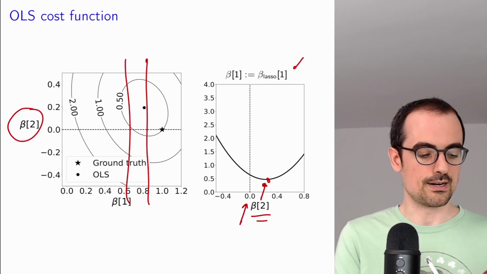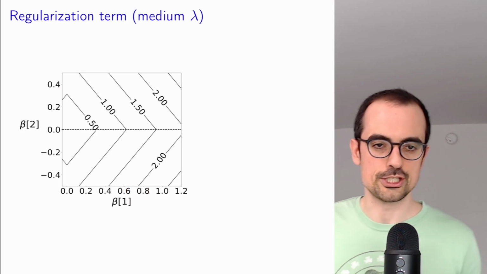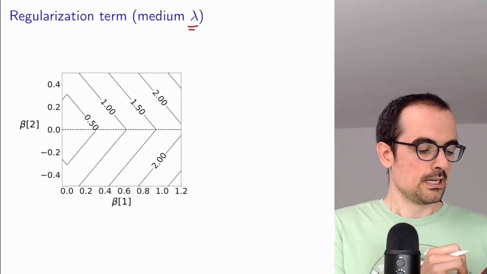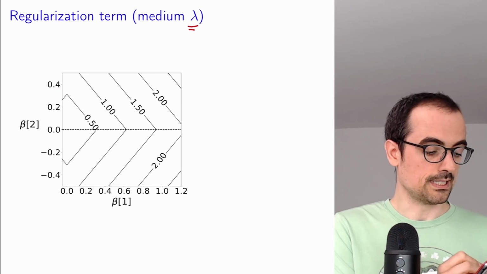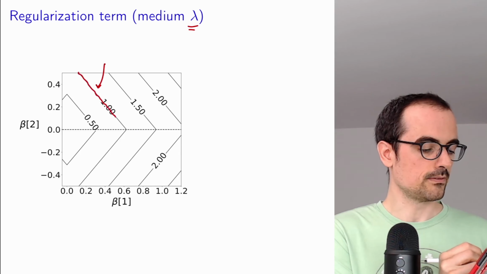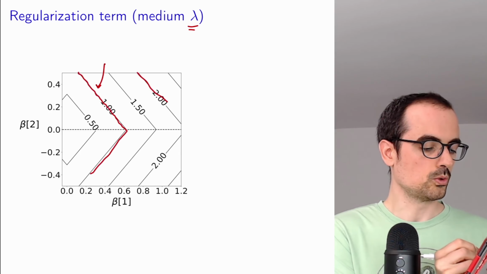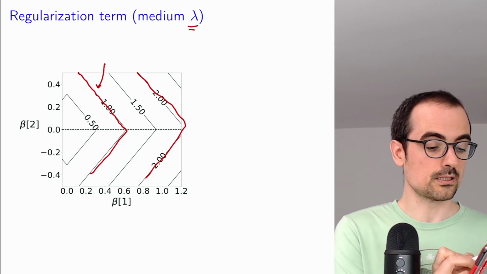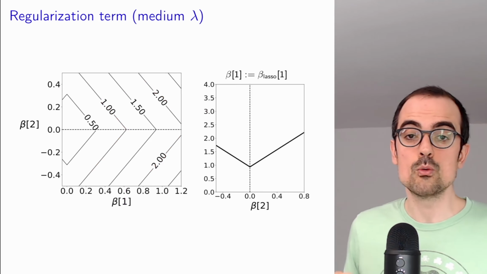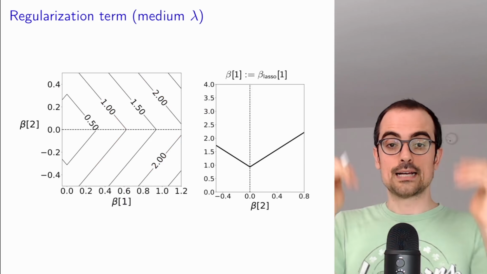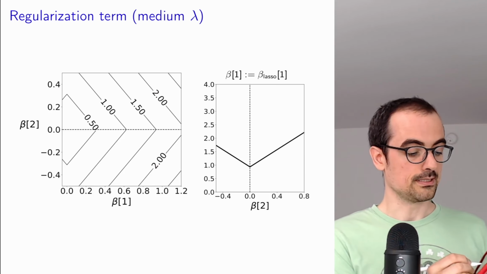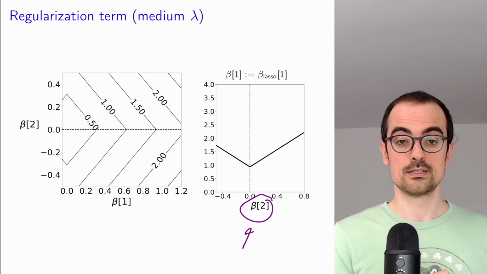So now let's take a look at the regularization term. This is the L1 norm regularization term, and the amplitude is determined by lambda. Here we have a medium lambda. You can compute by yourself that the contour lines of the L1 norm look like that. These are the vectors that have L1 norm equal to 1, L1 norm equal to 2, etc. And now I'm going to cut this again like this. When we do that, we see that the L1 norm has this kink on the line where the spurious coefficient is 0.